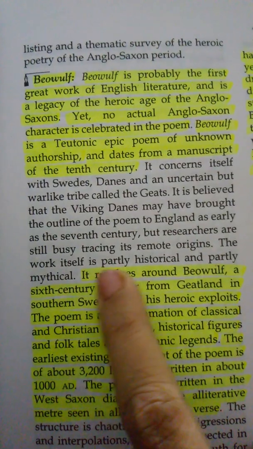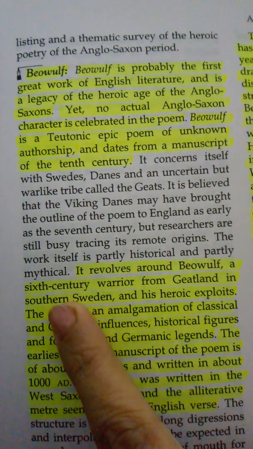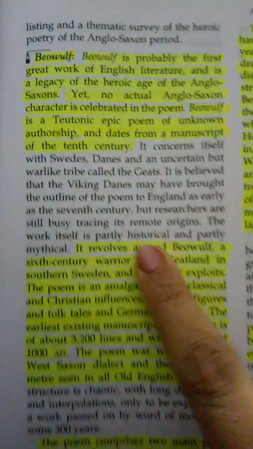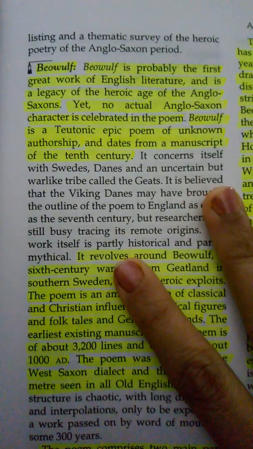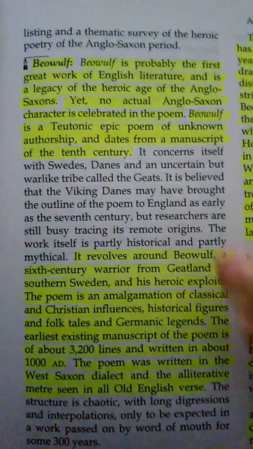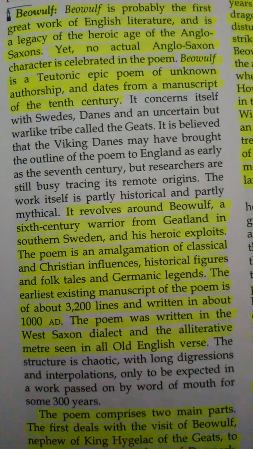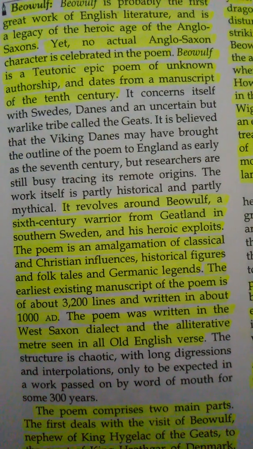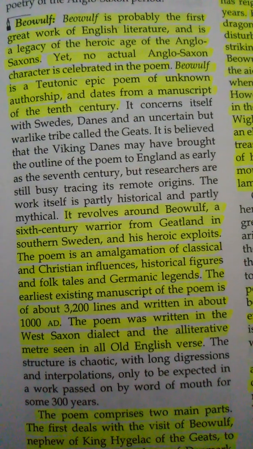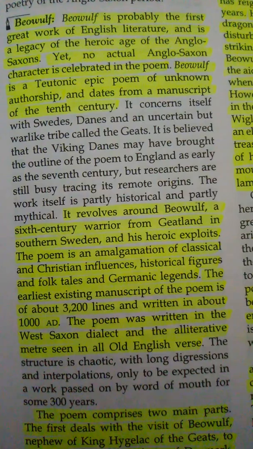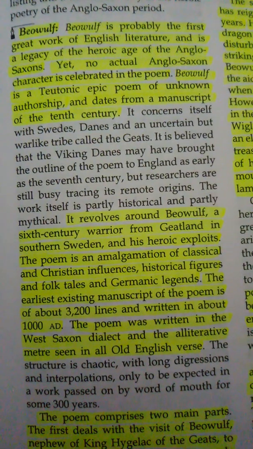The work itself is partly historical and partly mythical. Now, the story is partly historical यानी historical भी है and partly mythical यानी कि myth भी इसमें attached है. Now, it revolves around Beowulf, a 6th century warrior from Geatland in southern Sweden. Alright, and his heroic exploits.